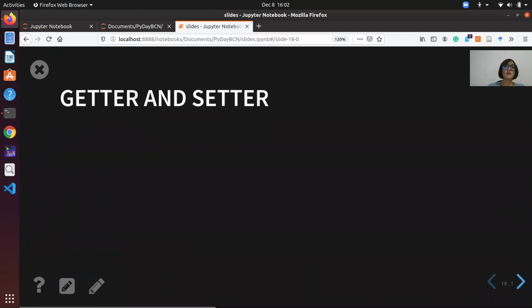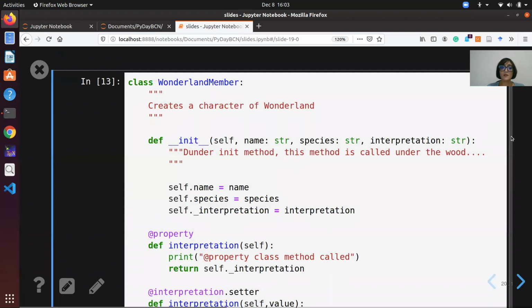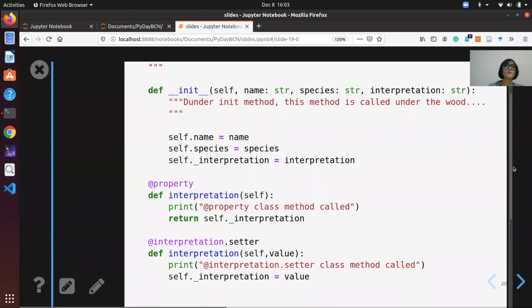Now we add the getter and setter, and we use it to define the interpretation of a character. So the getter method is used to get the value of the property, while a setter method sets the value of the property. So we define a local attribute interpretation, and we use the property decorator to modify our attribute in such a way that the users of our class do not need to make any change to their code. So we add the setter to the property to set the proper value.